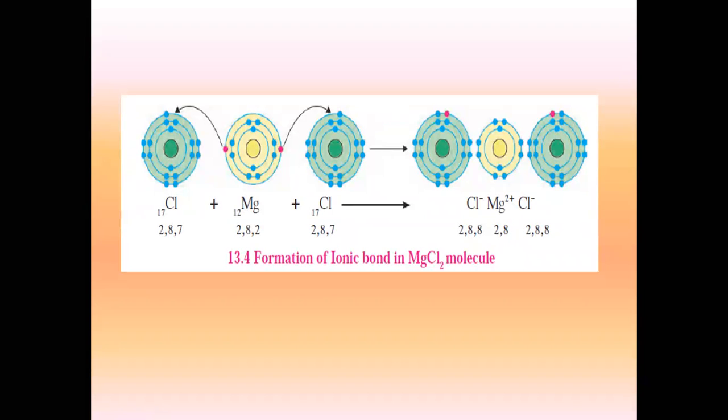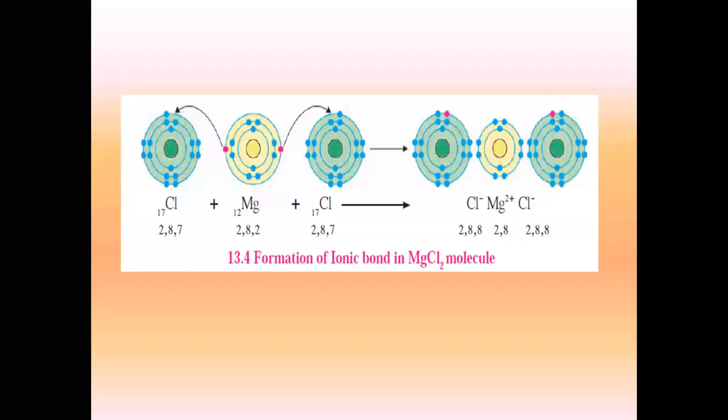We have one magnesium atom in the center. From the last shell, it will donate one electron to one chlorine atom, another electron to another chlorine atom. Because magnesium is donating two electrons, magnesium gets a positive charge. Positive charge because it's donating. And how many is it donating? Two. So magnesium becomes Mg2+.